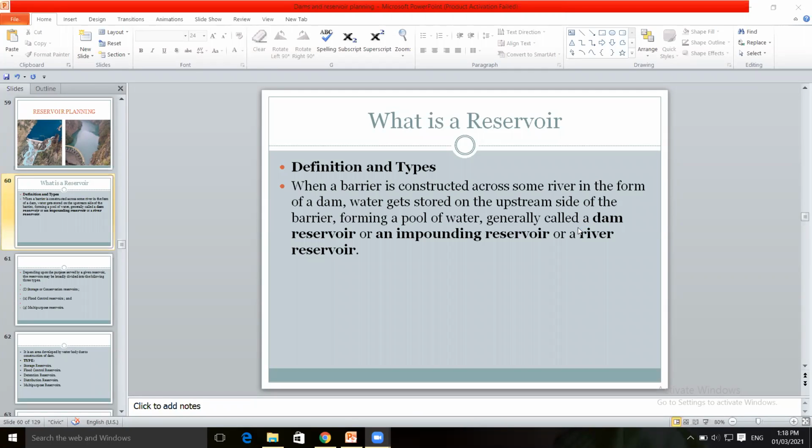We build the dam across a river, perpendicular to the flow direction of the river. It will store the water on the upstream side, and as and when required, if the level of the water increases on the upstream side, the gates are opened and water is released to the downstream side.